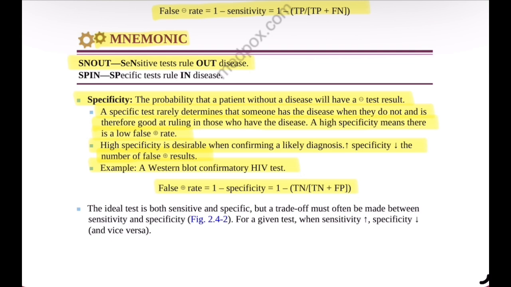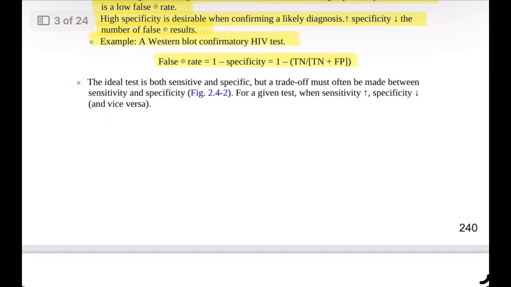A helpful mnemonic is SPIN, which means specific tests rule in disease. The ideal diagnostic test is both highly sensitive and highly specific, but in most real situations, there is a trade-off between the two. When sensitivity increases, specificity tends to decrease, and vice versa.